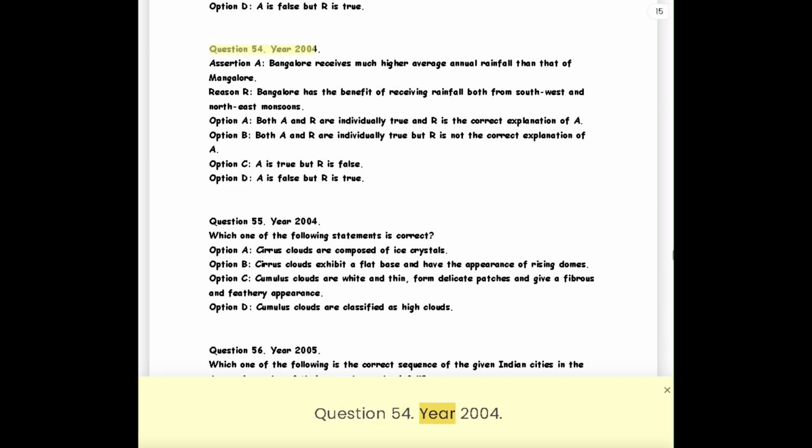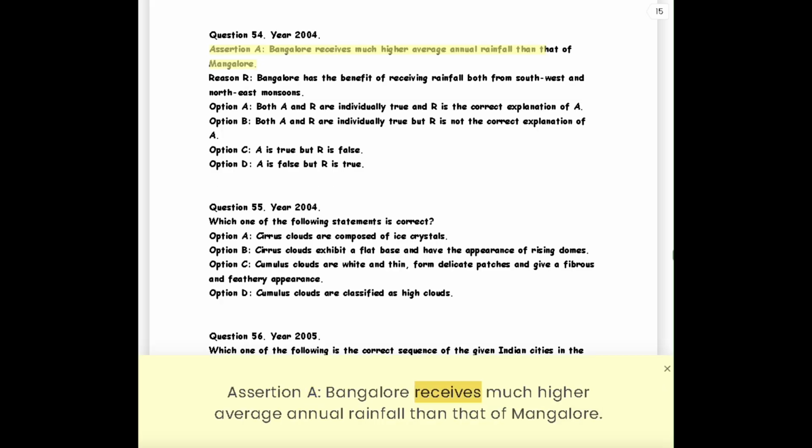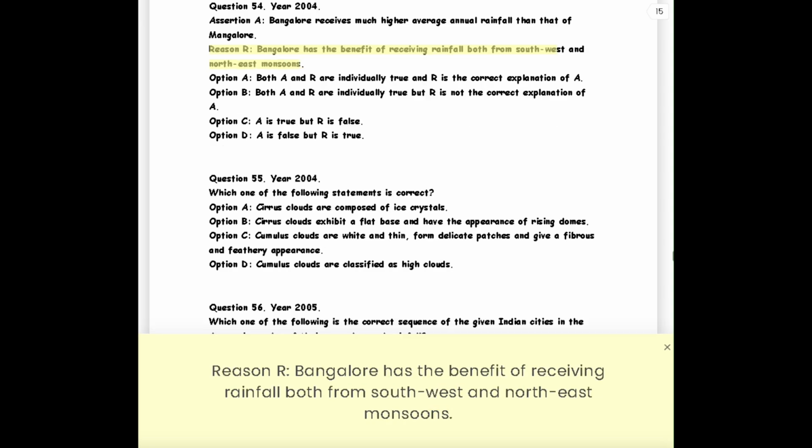Question 54. Year 2004. Assertion A. Bangalore receives much higher average annual rainfall than that of Mangalore. Reason R. Bangalore has the benefit of receiving rainfall both from southwest and northeast monsoons.